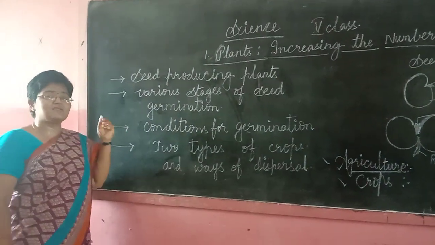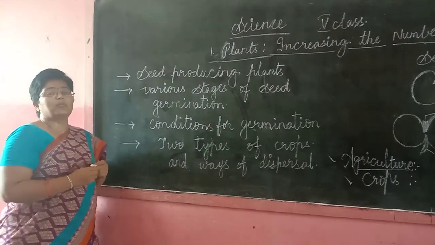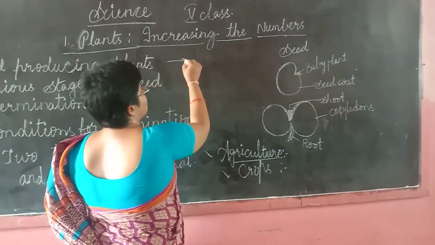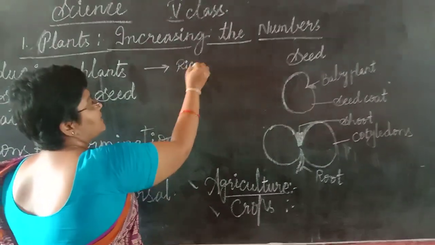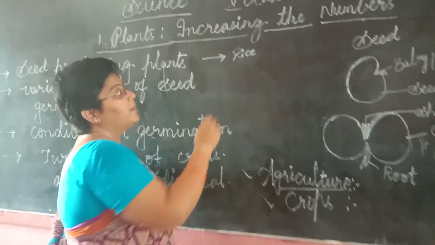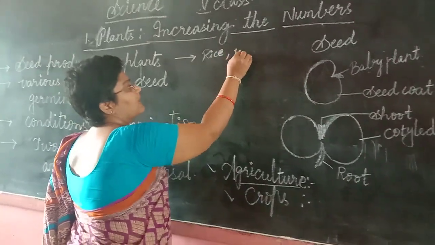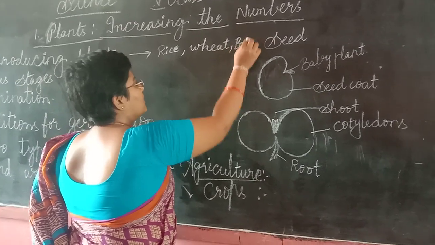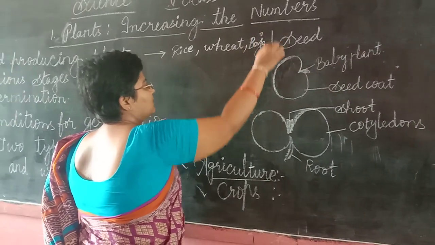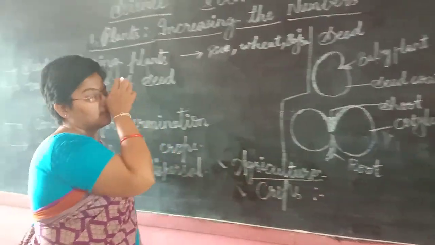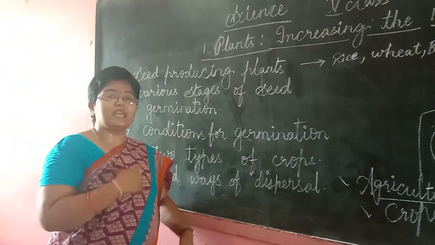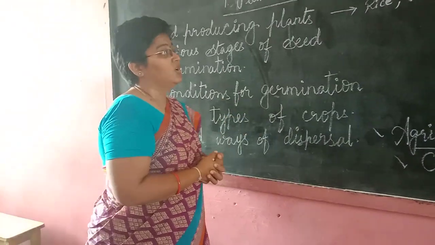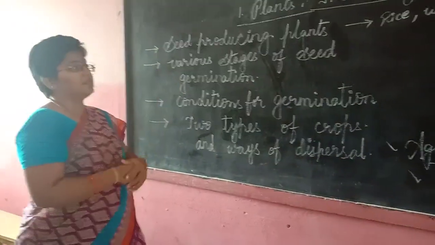Do all plants have seeds? No. Only a few plants give us seeds. Let us think of rice, which is produced from the seeds of paddy. Next, coming to wheat, bajra. All these kinds of plants produce seeds for us. Along with these seeds, we can regenerate the next generation of plants also. So this is how we can produce seed plants.